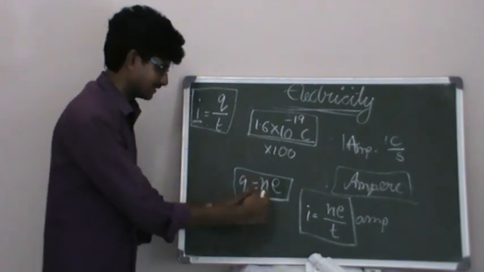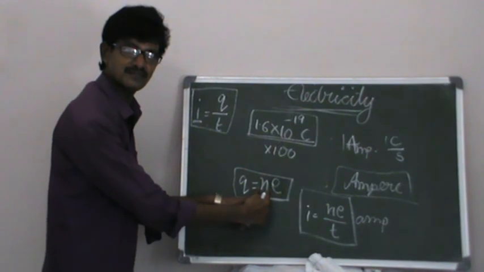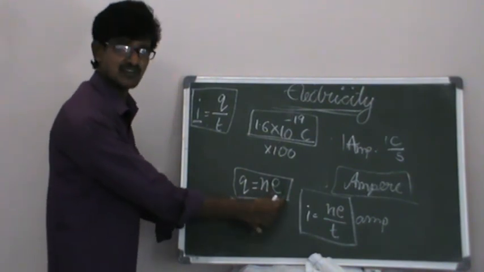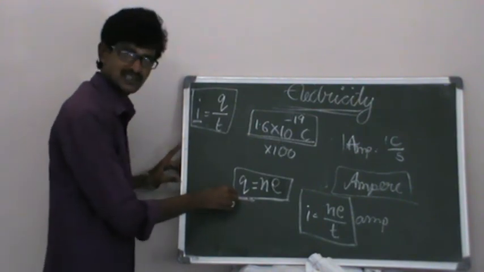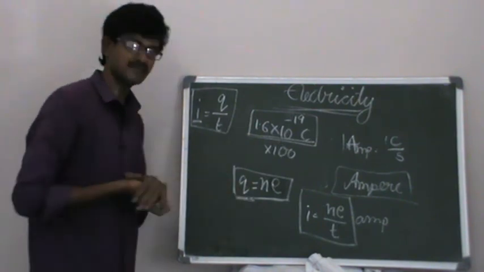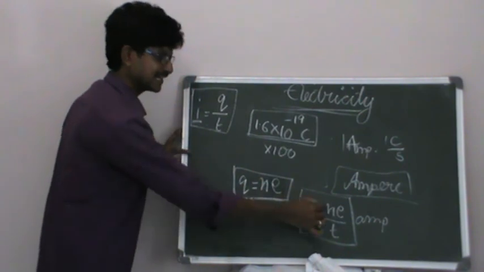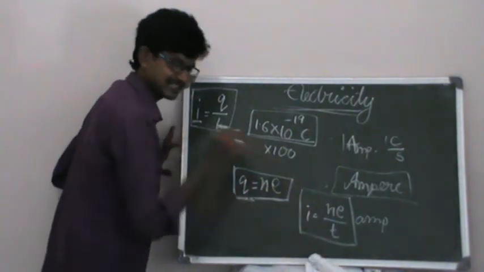Similarly, number of charges into charge of one electron. That is the total charge, usually denoted by the letter Q. So substituting this, we get I equals NE by T.